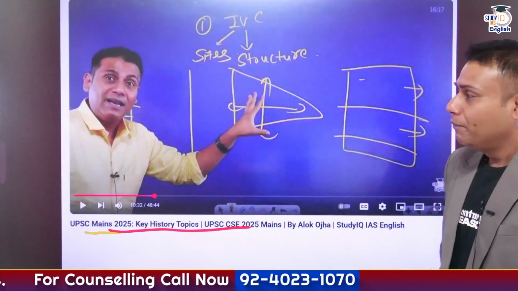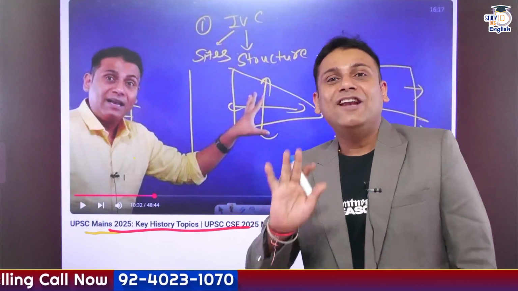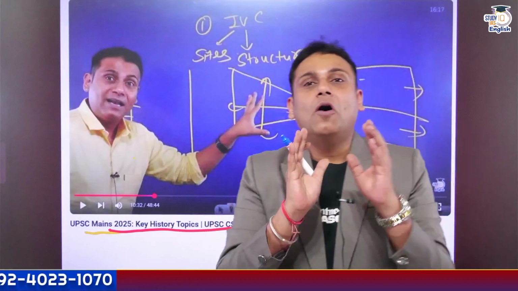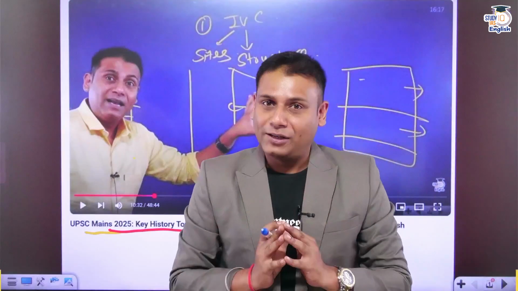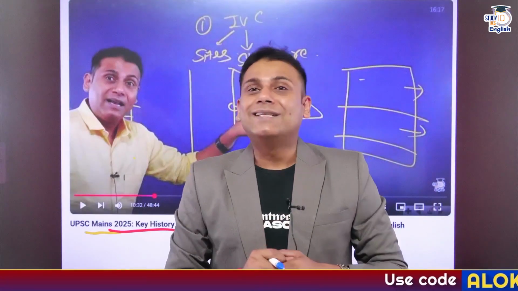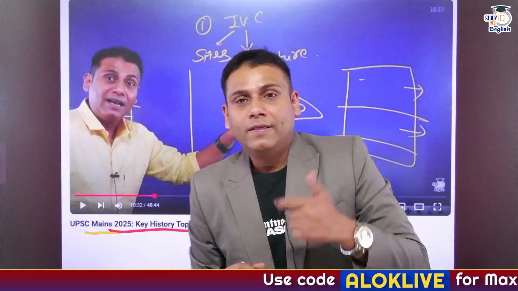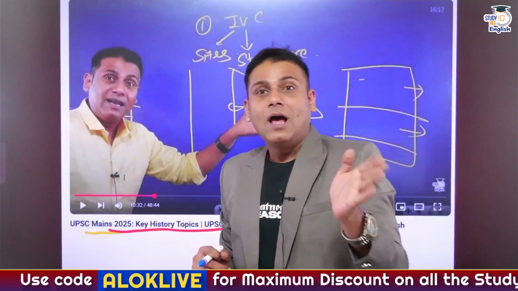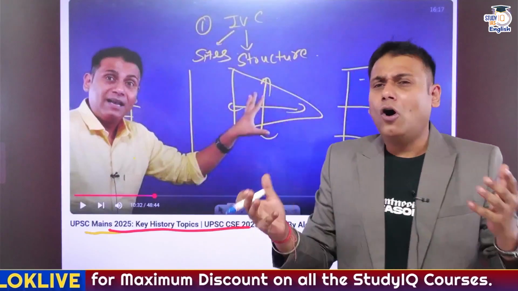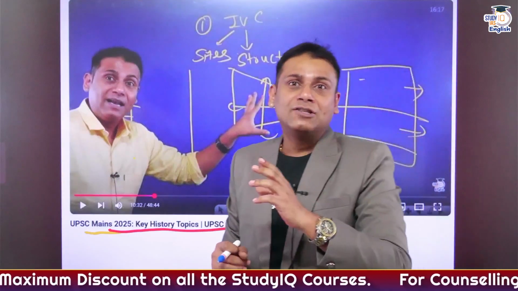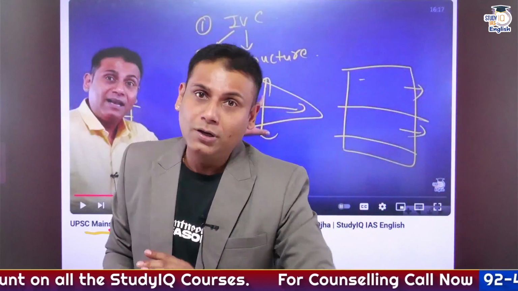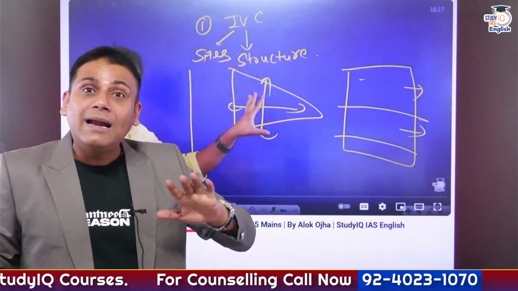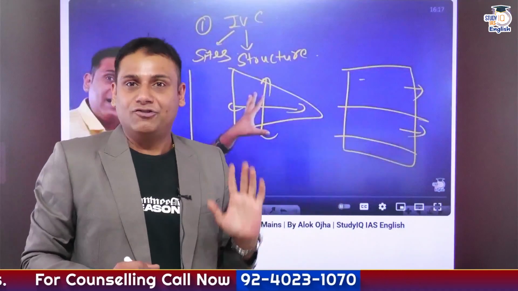In this video, as I've told you, in ancient India, focus on 5 to 6 important topics. The first topic was Indus Valley Civilization. Then status of women during the Vedic civilization, or comparative analysis of early Vedic or Rig Vedic civilization and later Vedic civilization.